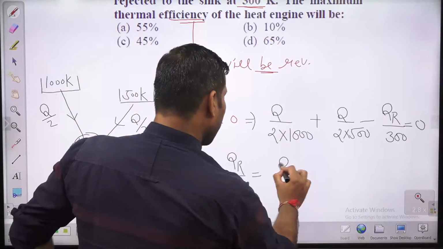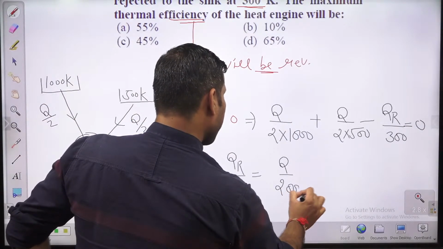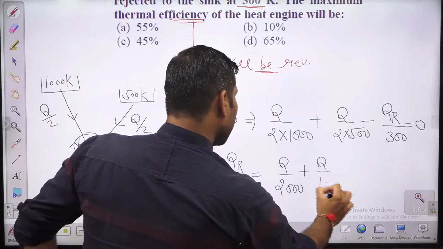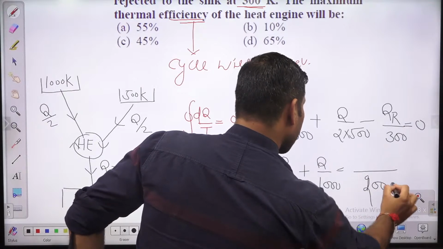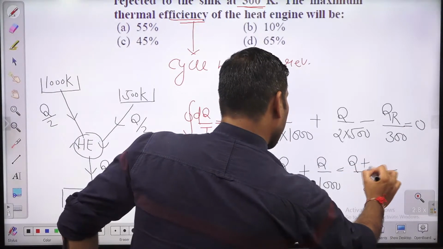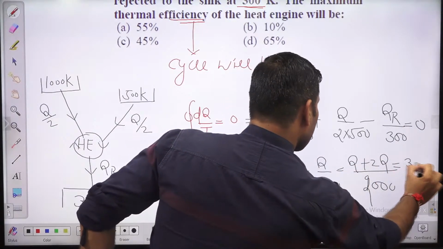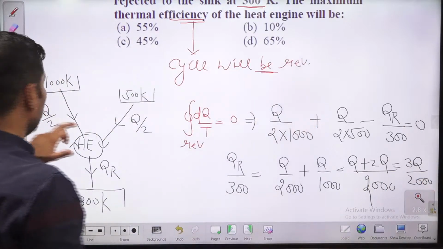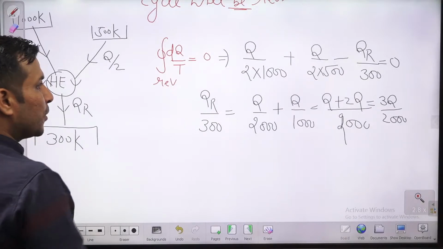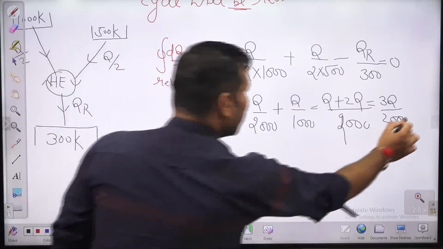QR by 300 is equal to Q by 2000 plus Q by 1000. You can take 2000 as the LCM. So this will be Q plus 2Q, so this is 3Q by 2000, guys. Further, if you solve, this will cancel out.